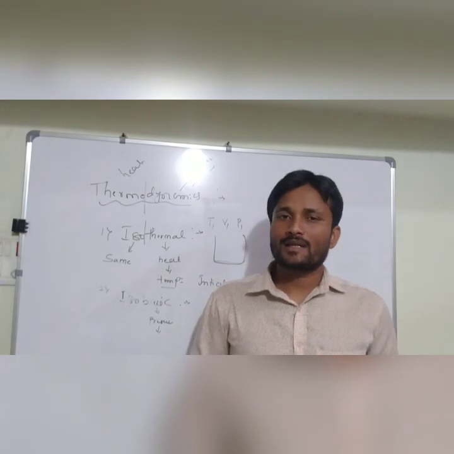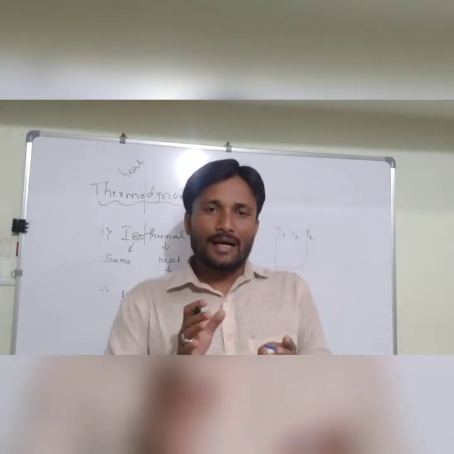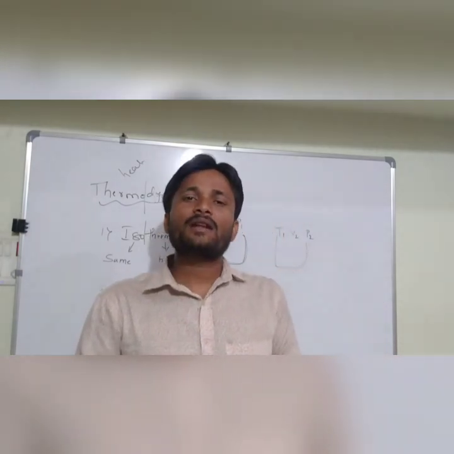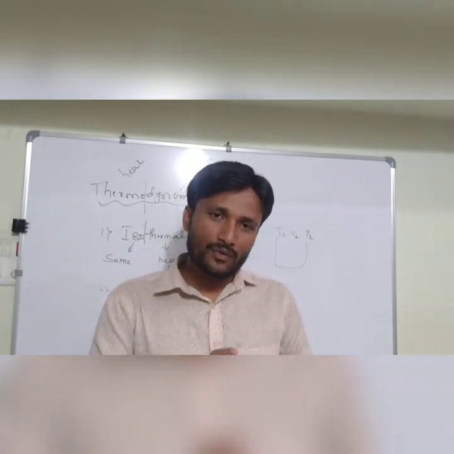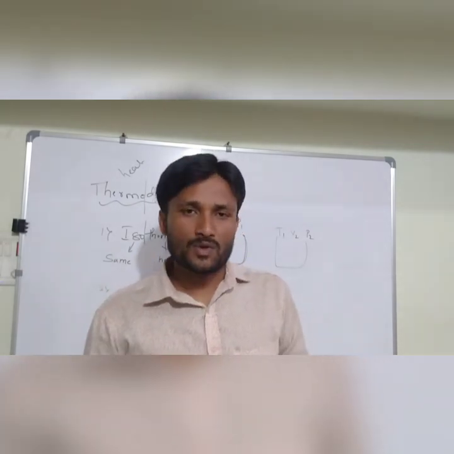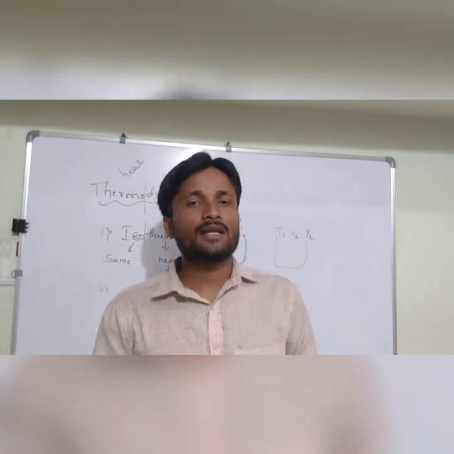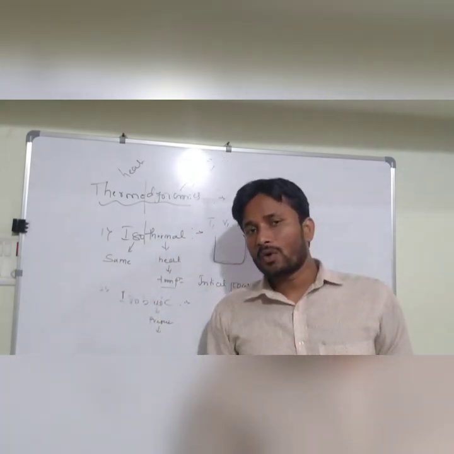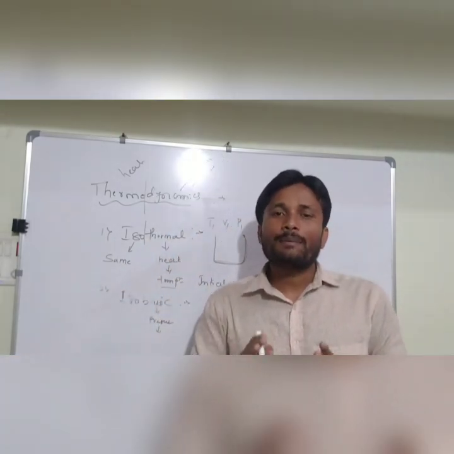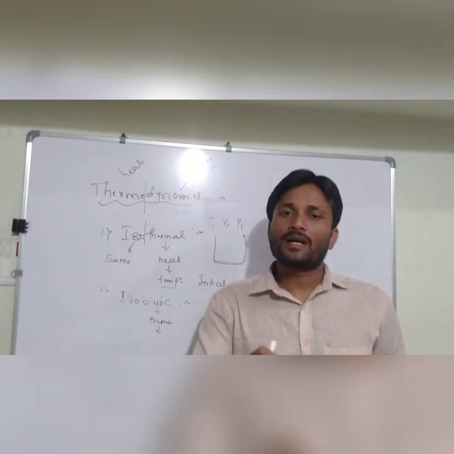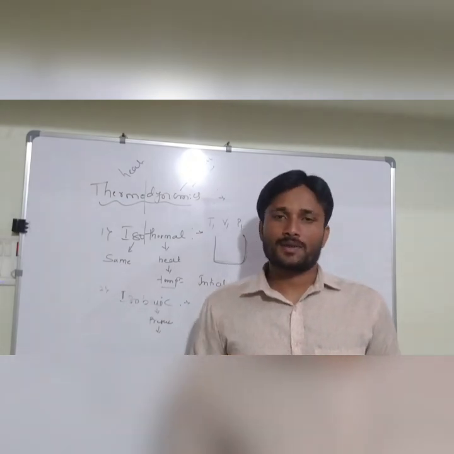So isobaric means the pressure remains constant before the initial position and after completion of the process. Isochoric means the volume remains constant; that is called an isochoric process.